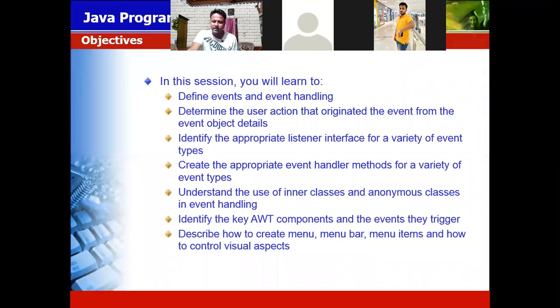Anything that happens, like you can say there is an event in our college, a fair or a seminar. So that is called events. Events and event handling is what action you have to perform and how you have to react on that action.